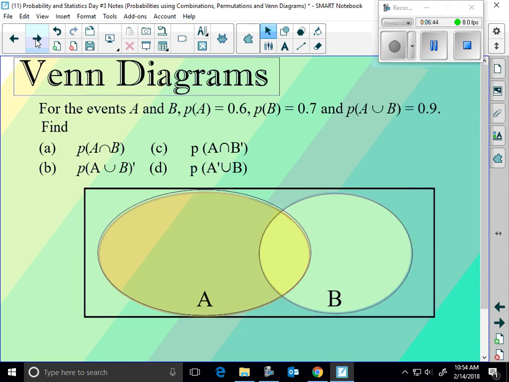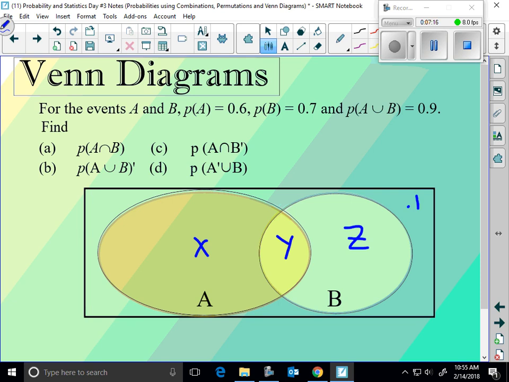Let's get into maybe a Venn diagram problem. Let's sketch some stuff out, what we know. We know the probability of A is 0.6, probability of B is 0.7, but together their probability is 0.9. So right away that tells me the probability of neither would be 0.1, right? How would I go about finding, let's call this region X, region Y, region Z? How would I go about finding any one of those 3?